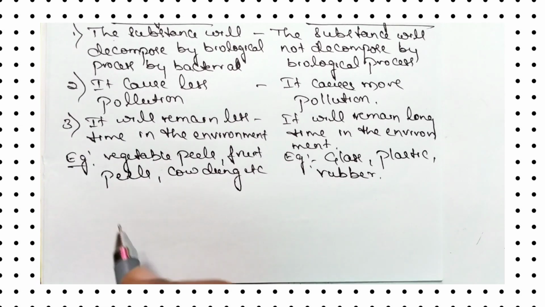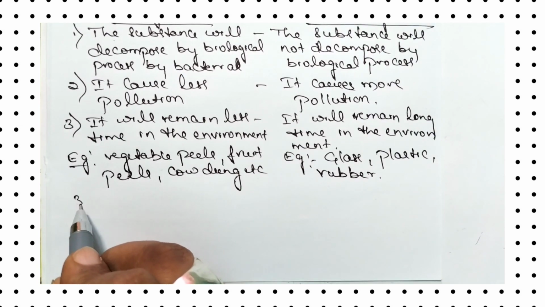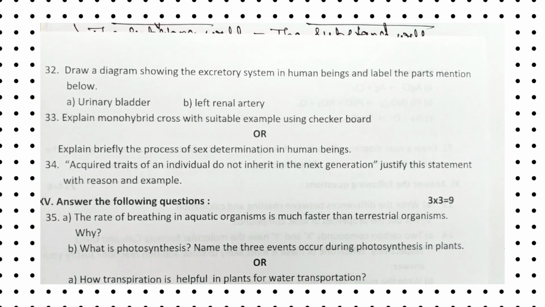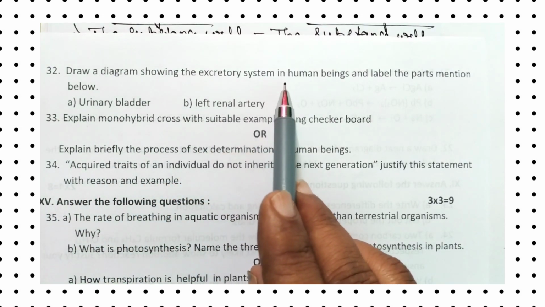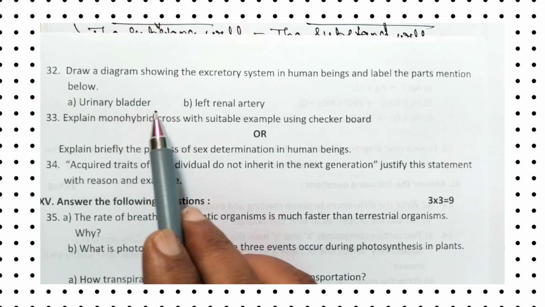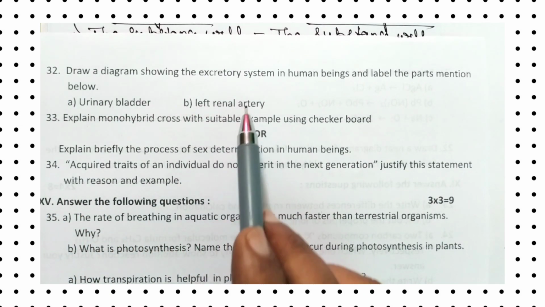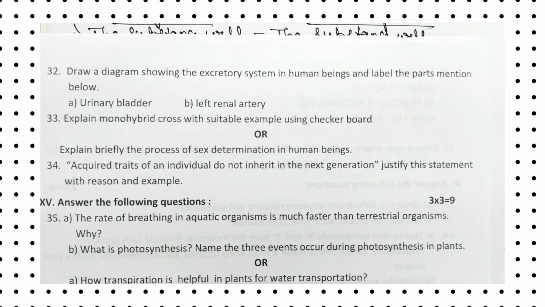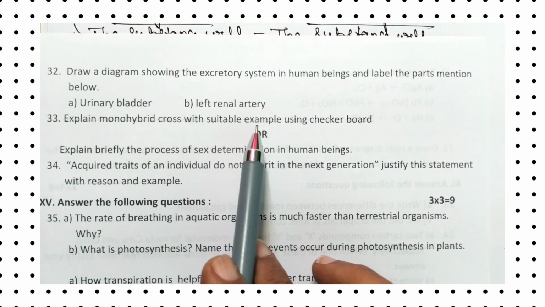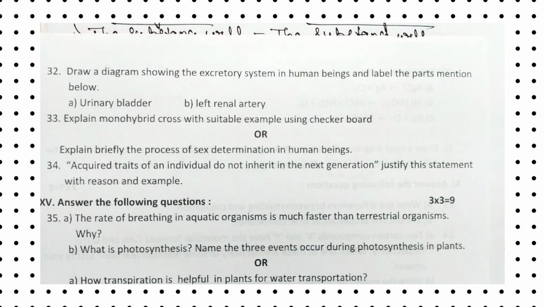Next, let us move to the 32nd. The 32nd question is: draw a diagram showing the excretory system in human beings and label the parts mentioned below. One is the urinary bladder, and the second is the left renal artery. We have to label these two parts. Next, explain monohybrid cross with a suitable example using the checkerboard. So using the checkerboard, we have to define and explain the monohybrid cross.